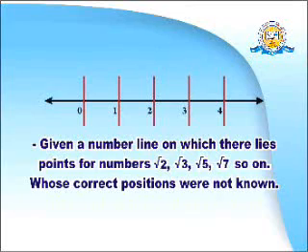There are numbers root 2, root 3, root 5, root 7, root 11, root 13, even root 15, 17, 19, even 21, and like that there are numerous numbers whose position on this number line is not known. For example, we take root 2.